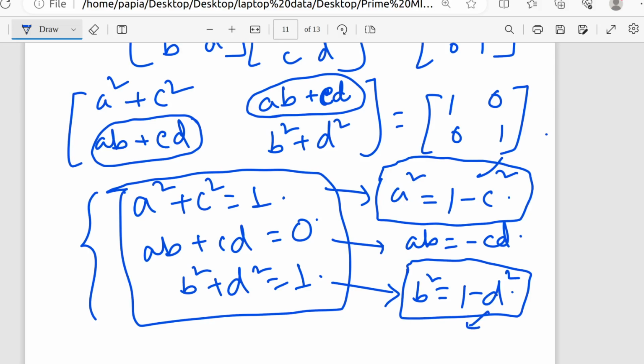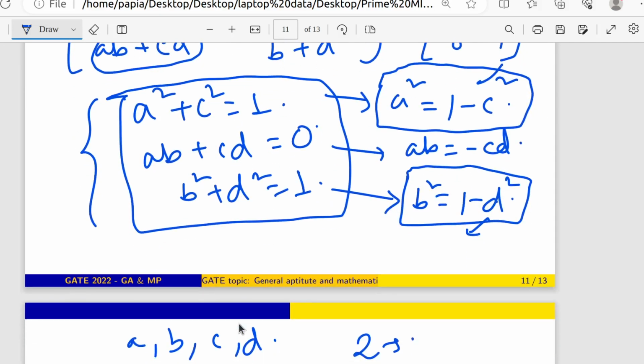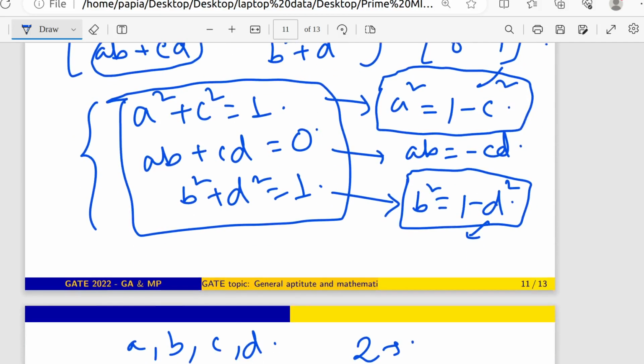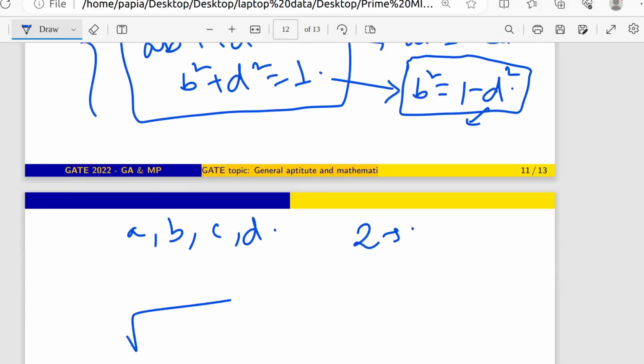So, if I can get the value of D, I can obviously say what B is. Now you can see here AB equals to minus CD. Then can I write A, B in terms of C and D? Obviously, because root over 1 minus C square into root over 1 minus D square will be minus CD.